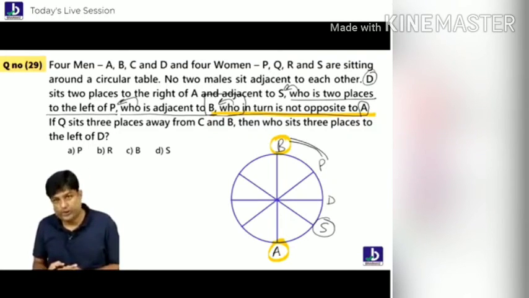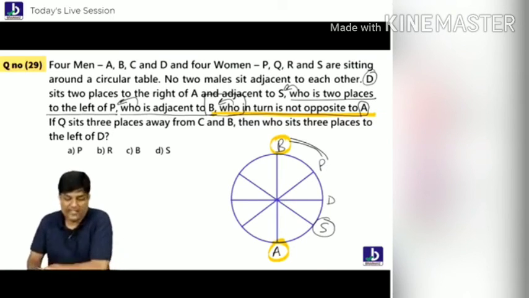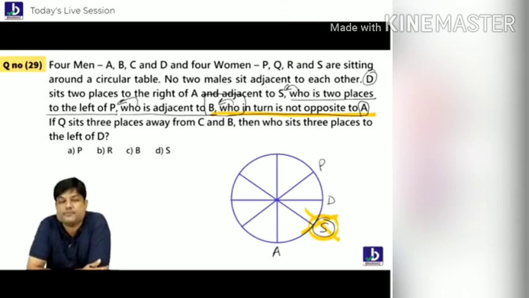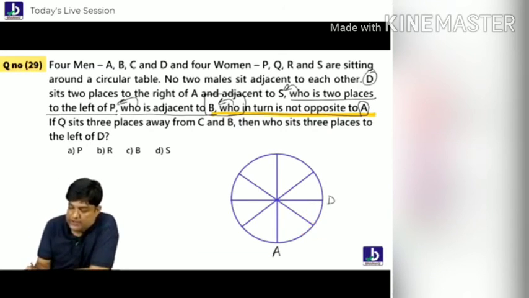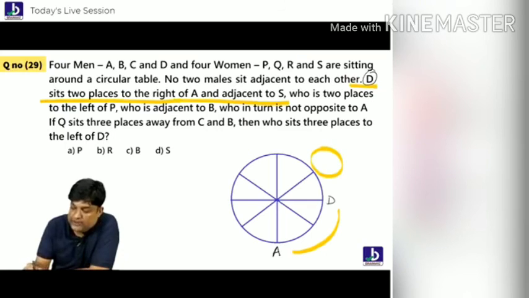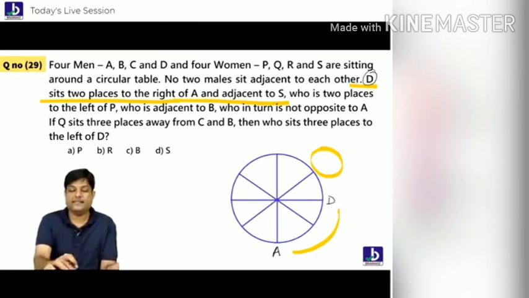So what do we do now, students? It's very simple. The S value you kept here is wrong. So let's try to do this question once again from the beginning. D is two places right side of A, and adjacent to S. Here should be S. Here cannot be S.